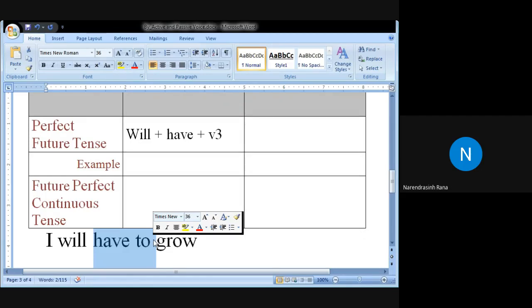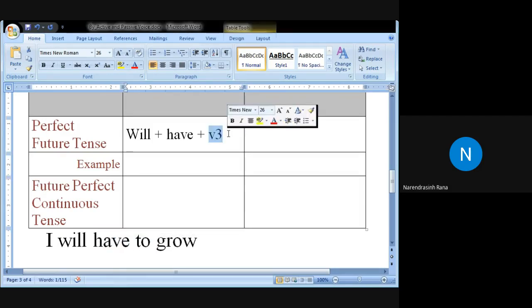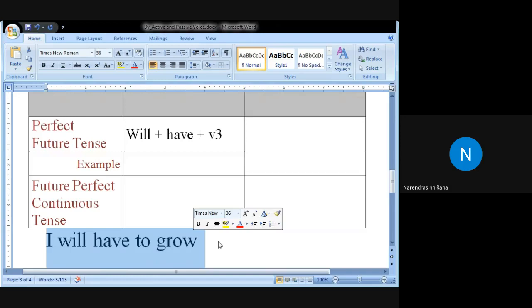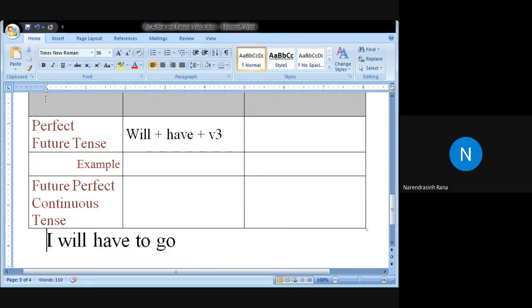I will have to come. I will have to write an assignment. But this is active voice and this is indefinite future. We want V3 in the perfect. This is simple future, definite. But we are in the perfect future. Okay.